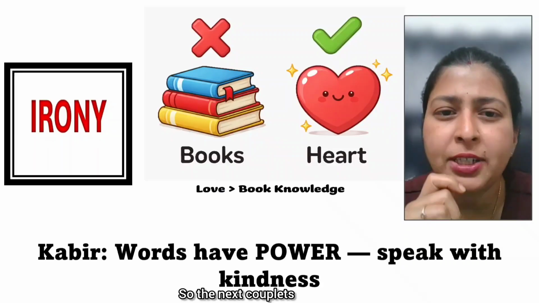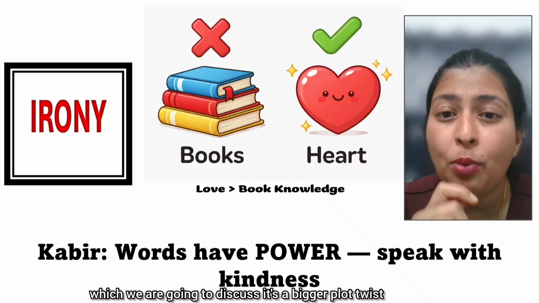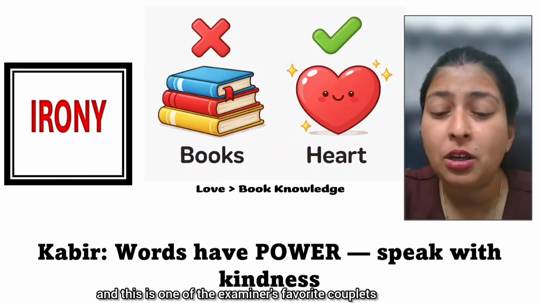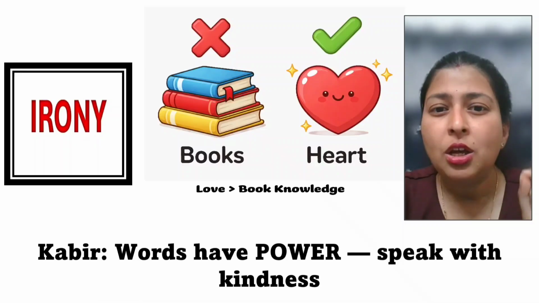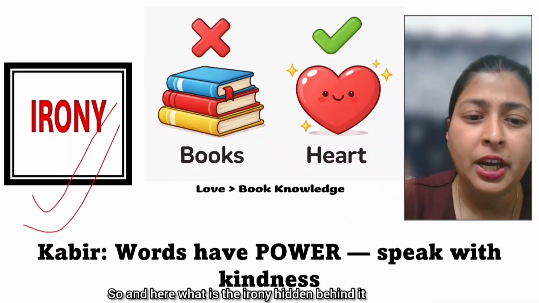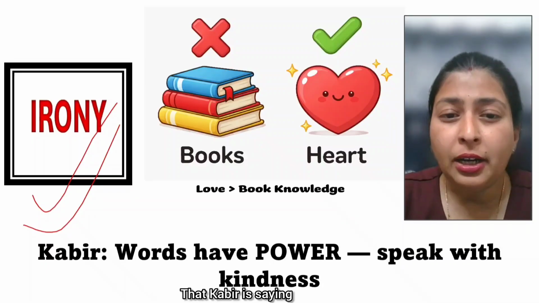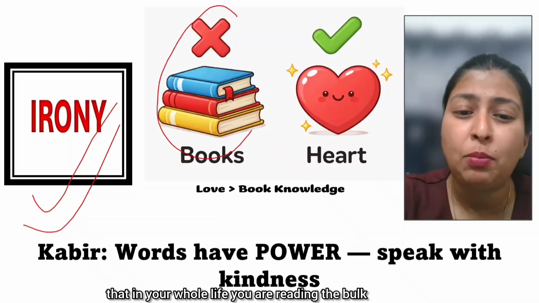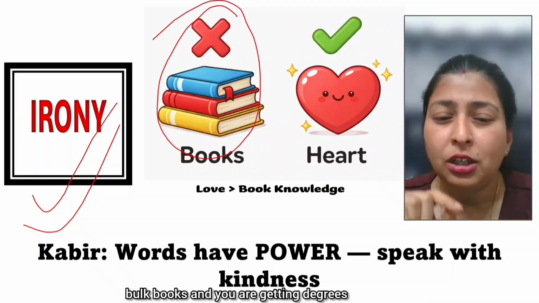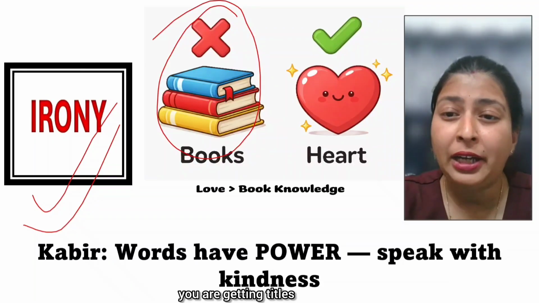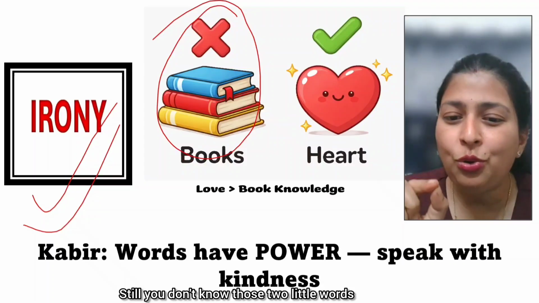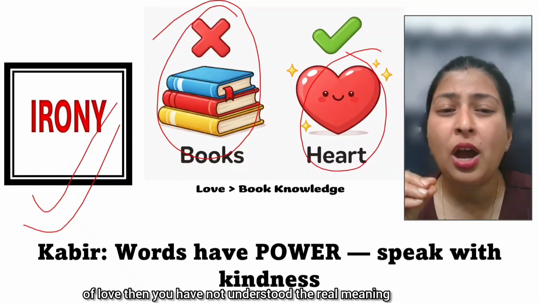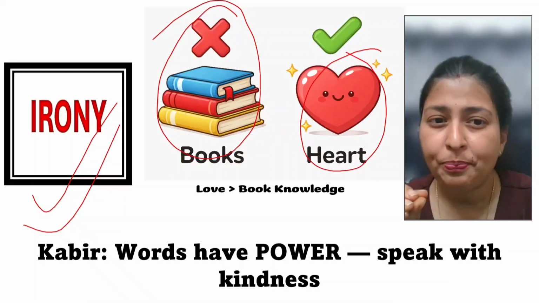So the next couplet which we are going to discuss is a bigger plot twist, and this is one of the examiner's favorite couplets where they used to give questions. And here, what is the irony hidden behind it? Kabir is saying that in your whole life you are reading bulk books and getting degrees, getting titles. Still you don't know those two little words of love, then you have not understood the real meaning.